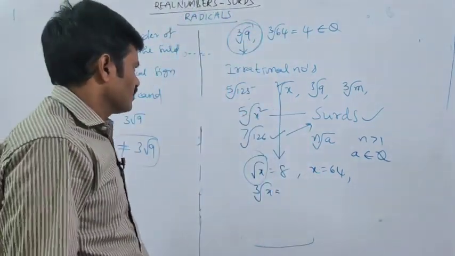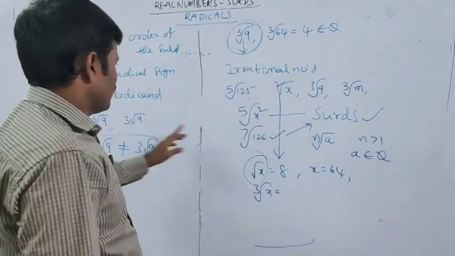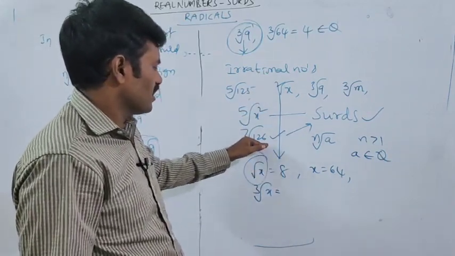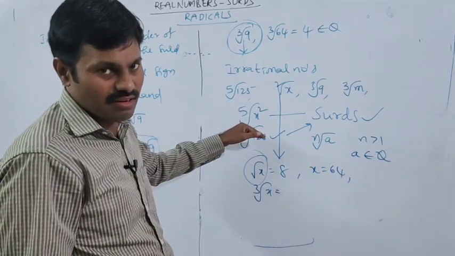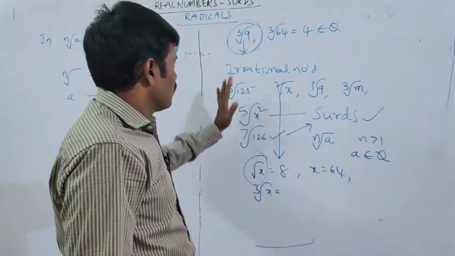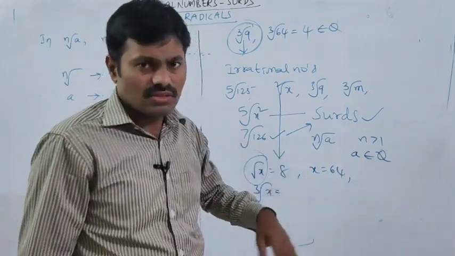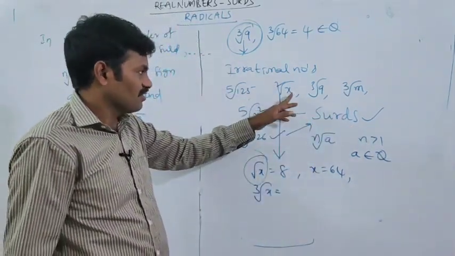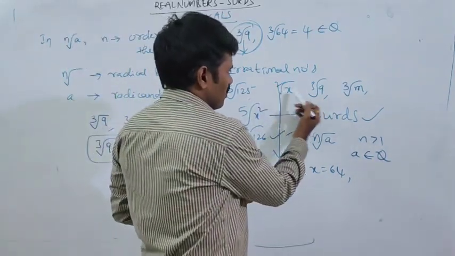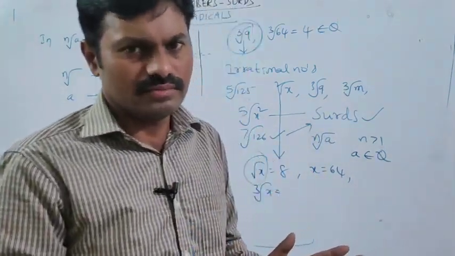I said that all irrational numbers, cube root of 9, cube root of 5, some numbers, 7th root of 126, which are unable to be expressed otherwise, all come under irrational numbers. I have told you that. Now, what type of numbers are these? Those are all irrational numbers we discussed. Even with algebraic expressions, for example square root of x, cube root of m, fifth root of x square, these all represent surds.